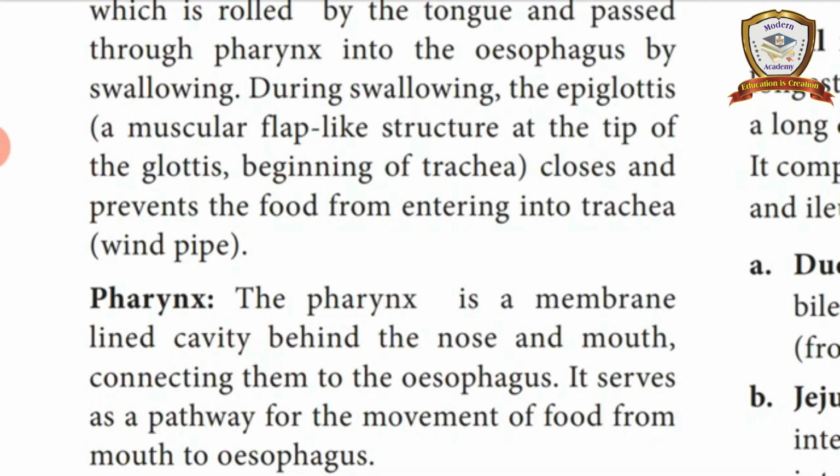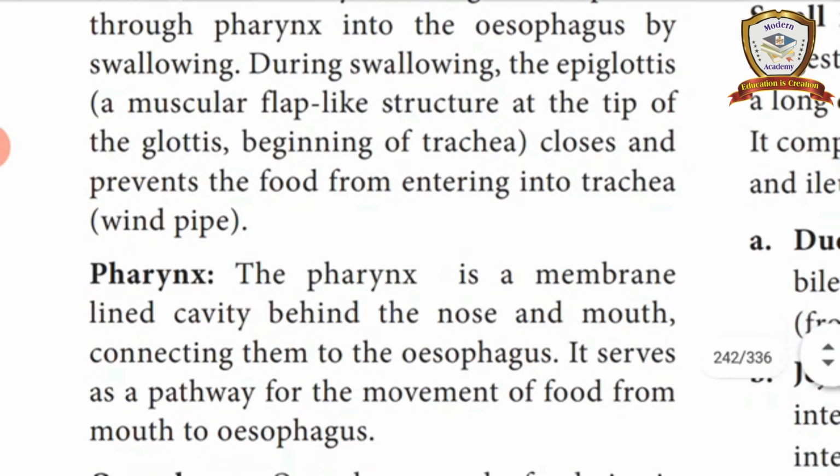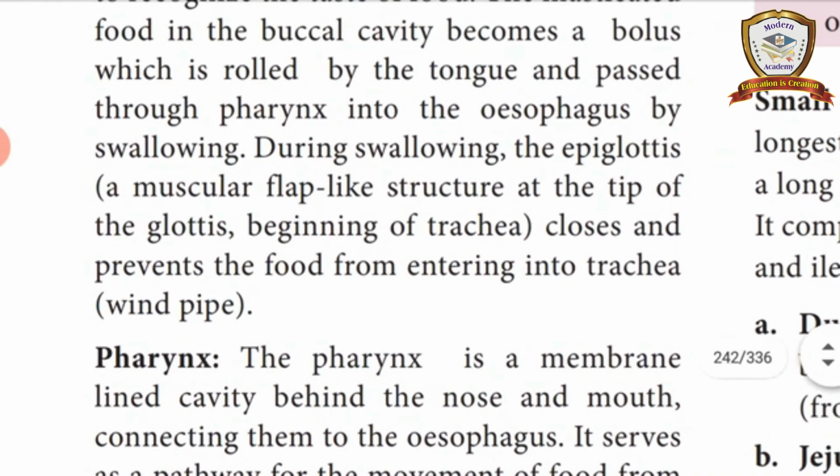That is called the epiglottis. What is the work of this epiglottis? It closes and prevents the food from entering the trachea, the windpipe.